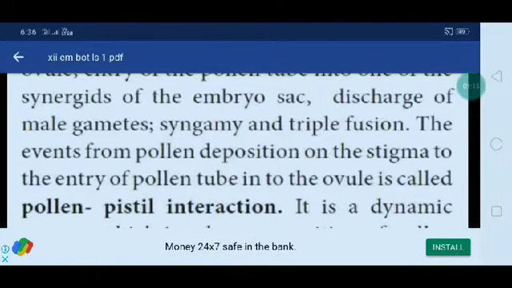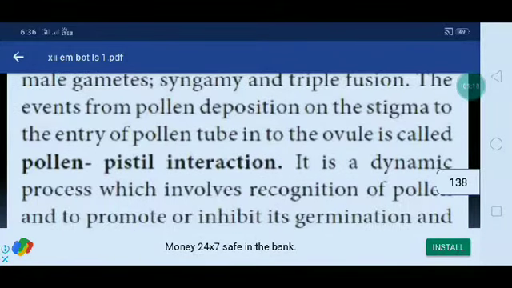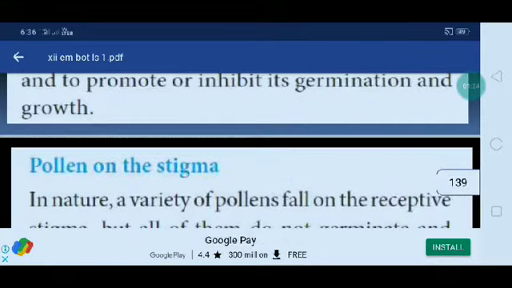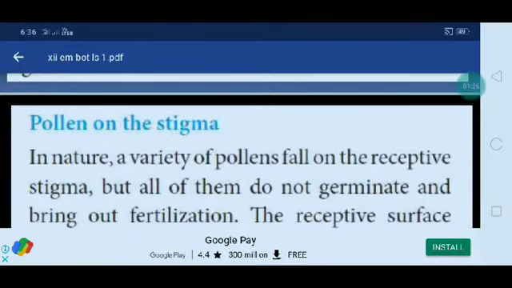What do you mean by pollen-pistil interaction? It is a dynamic process which involves recognition of pollen and promotes or inhibits its germination and growth. Okay, pollen on the stigma.